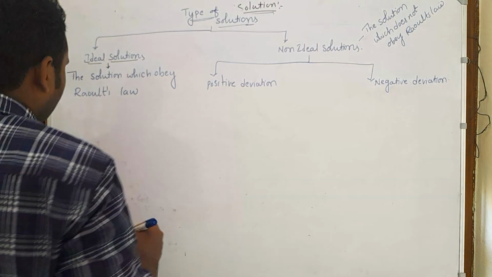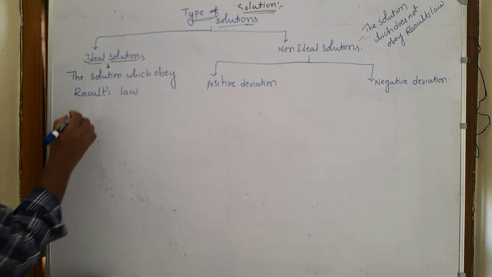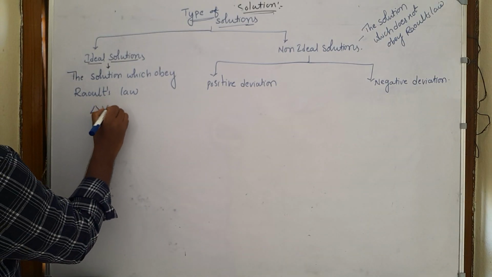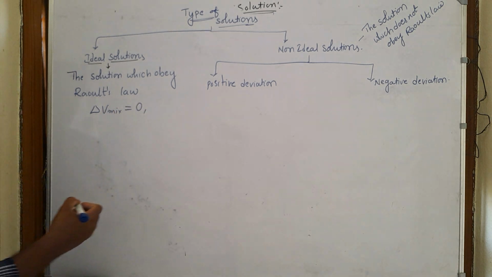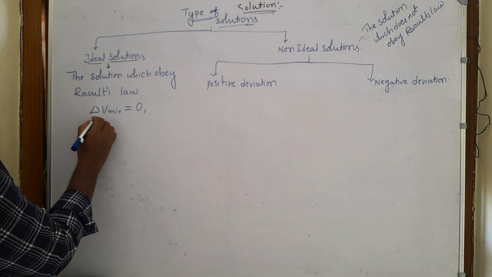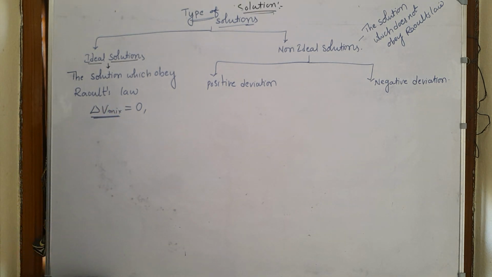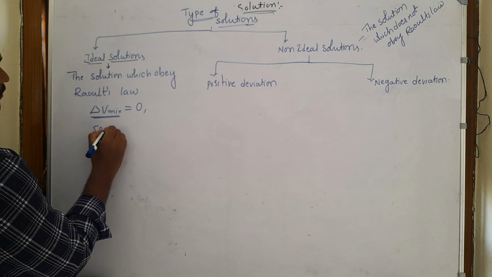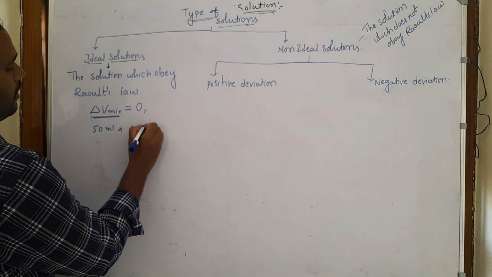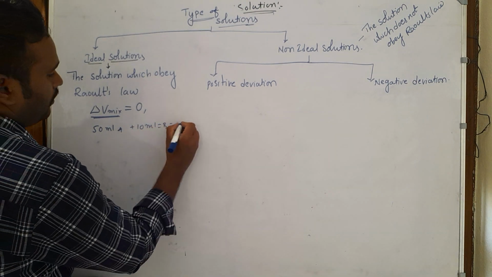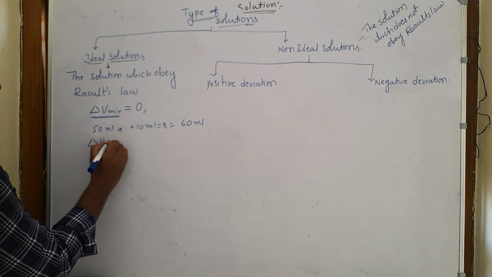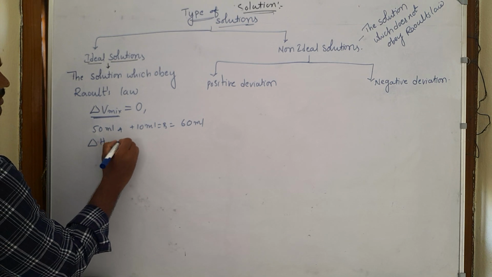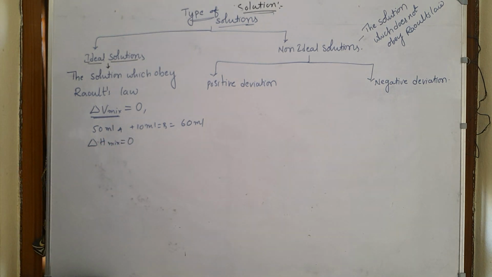So here we already know that if the solution obeys Raoult's law, it means delta V of mixing is equal to 0. Delta V of mixing equal to 0 means when you mix the two types of solutions, there is no increase or decrease in the volume. For example, when I am mixing 50 ml of A and 10 ml of B, the total volume is 60 ml.